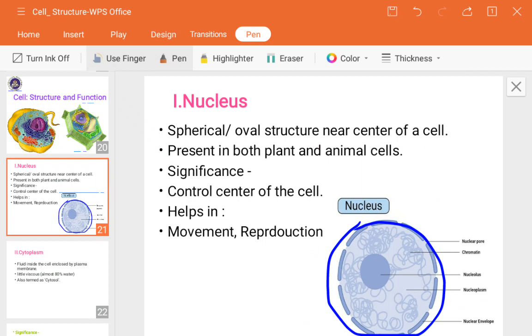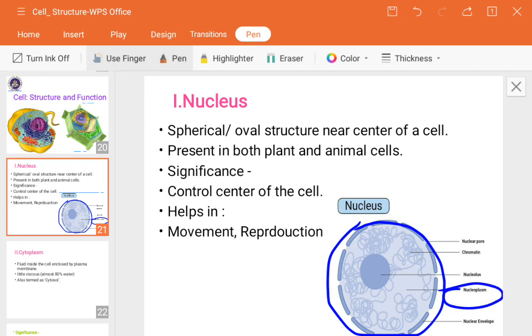Now, why is there a liquid fluid inside the nucleus? Because it contains nutrition. It gives nutrition to the materials present inside the nucleus. We will see those materials later. First, the liquid fluid present in the nucleus is called nucleoplasm. The light bluish portion you are seeing inside is the nucleoplasm.